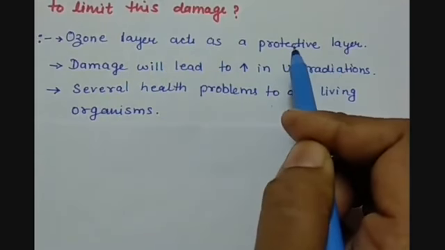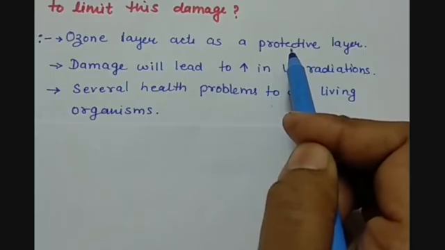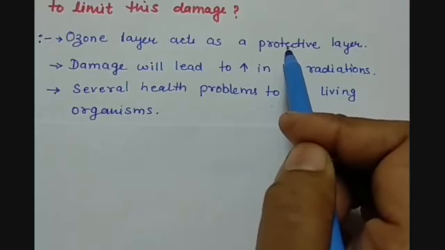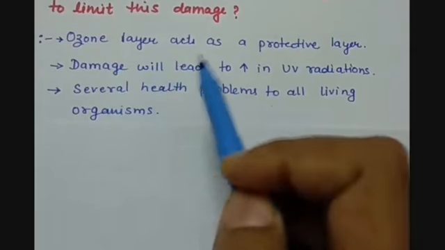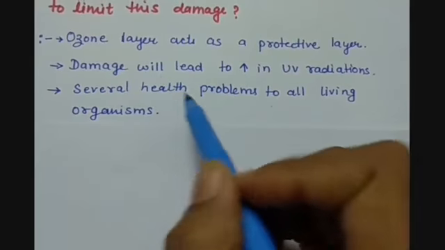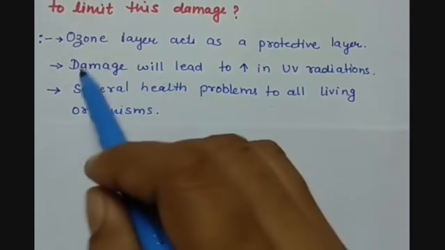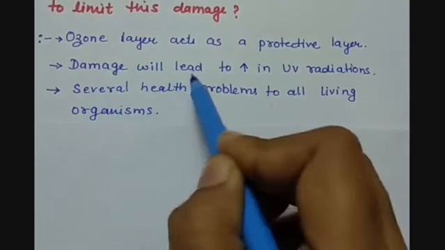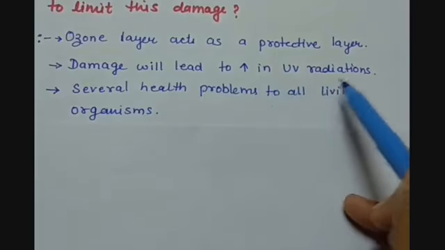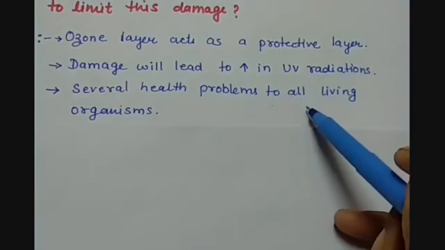It protects against the ultraviolet radiations coming from the sun. So if ozone layer depletion is happening, what can happen to us if this damage keeps on going? This damage will lead to an increase in the ultraviolet radiations reaching the Earth's surface.